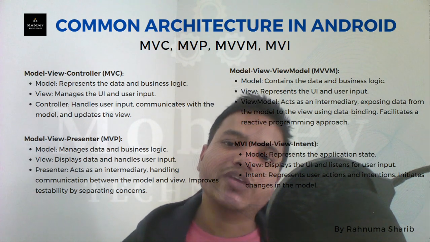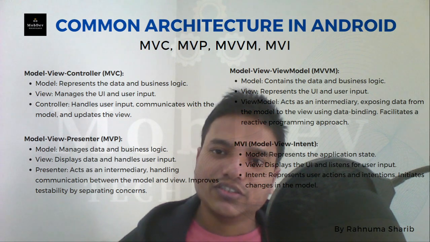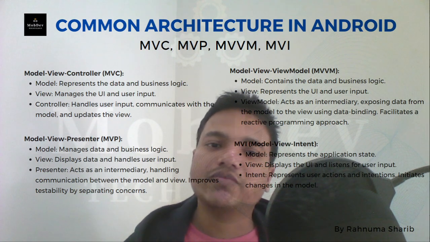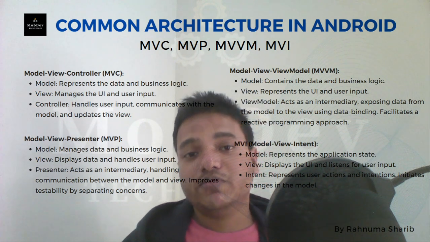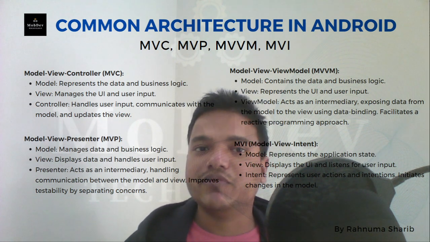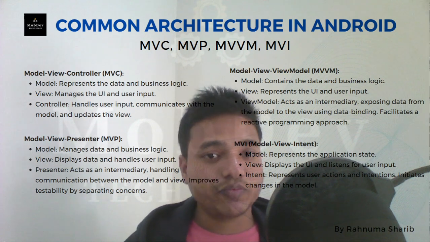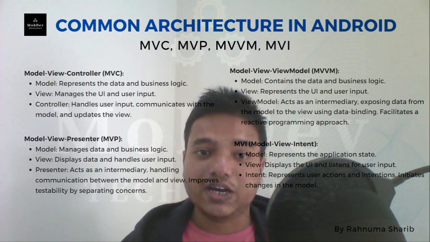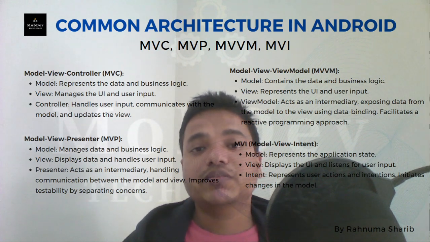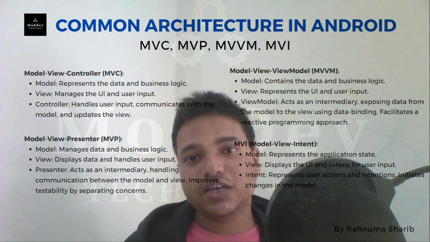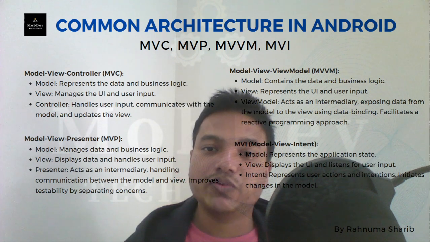We will cover MVI in a very short manner, just the basics. The first is MVC: model, view, and controller. In MVP there are three elements: model, view, and presenter. In MVVM: model, view, and view model.